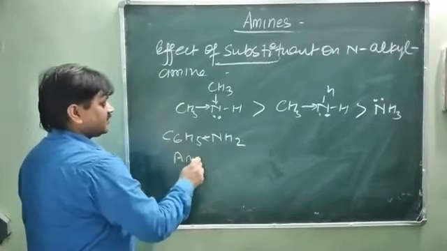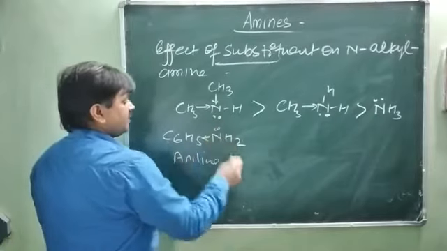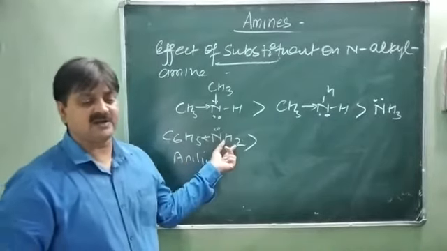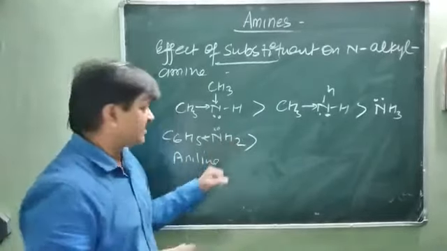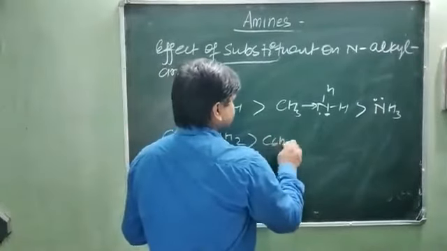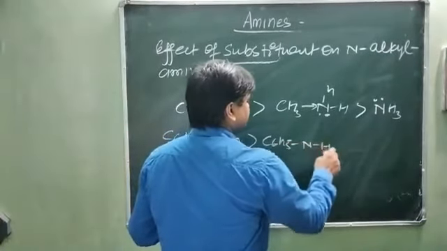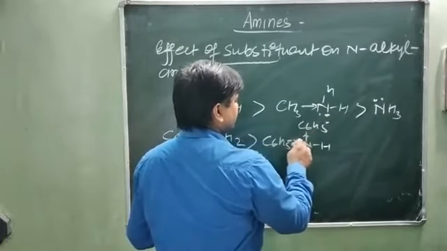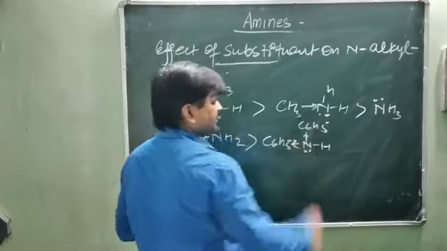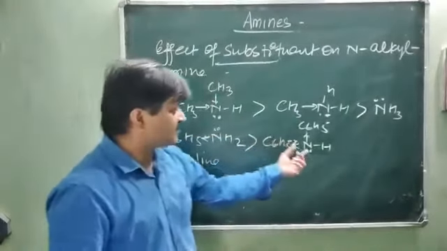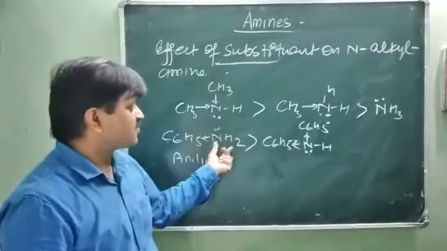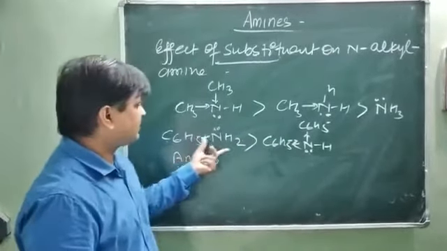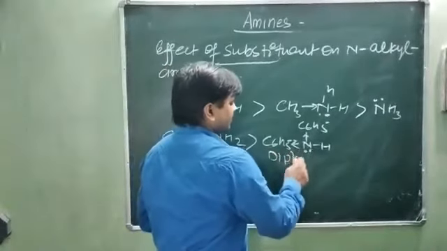This aniline is greater than a nitrogen having an electron withdrawing group, such as a phenyl group, replacing one hydrogen: C6H5NHC6H5. It also decreases the electron density at the nitrogen atom. So here there is very little electron density as compared to this. This is called diphenylamine, and simply phenylamine and diphenylamine.